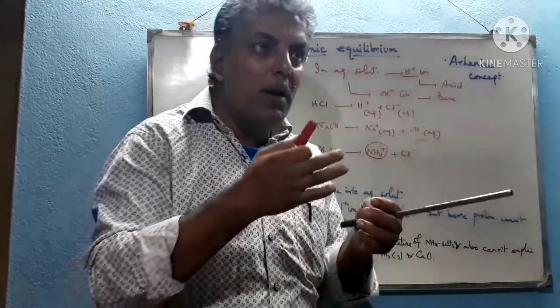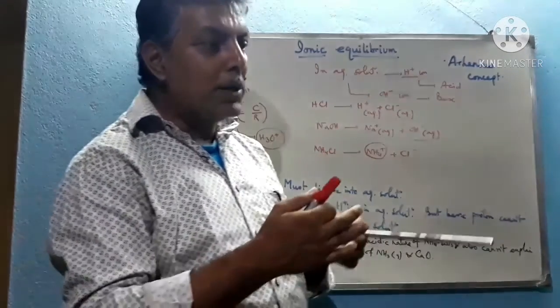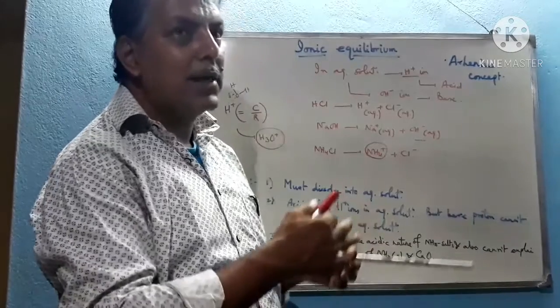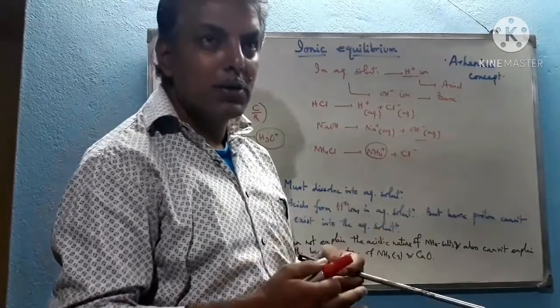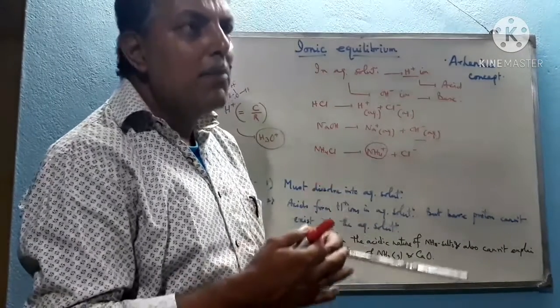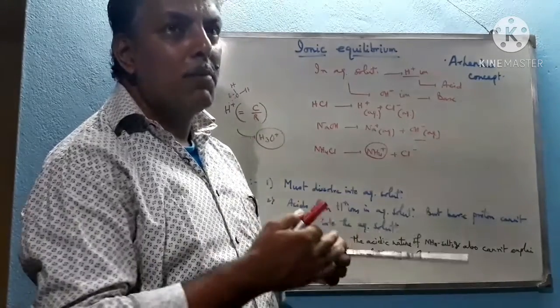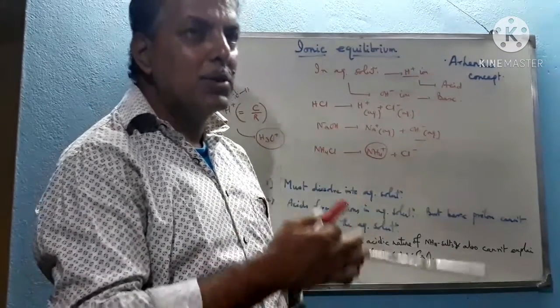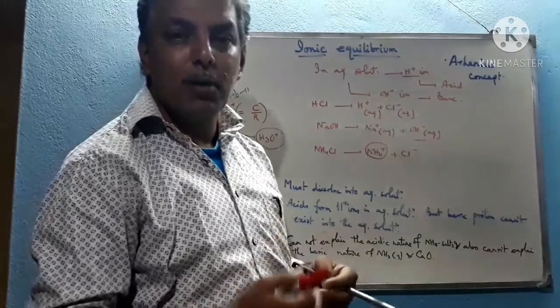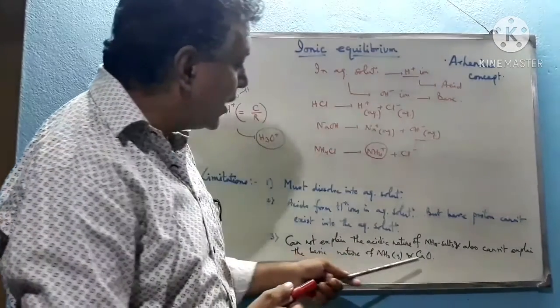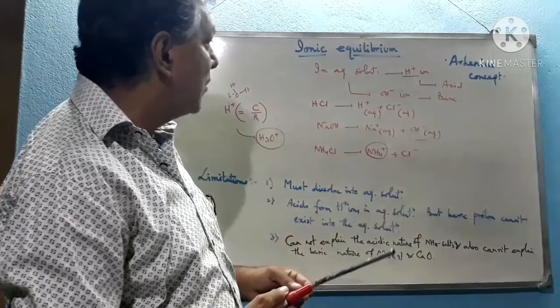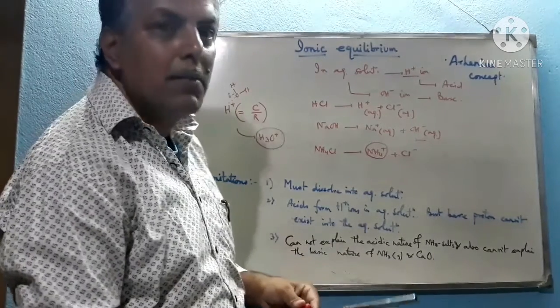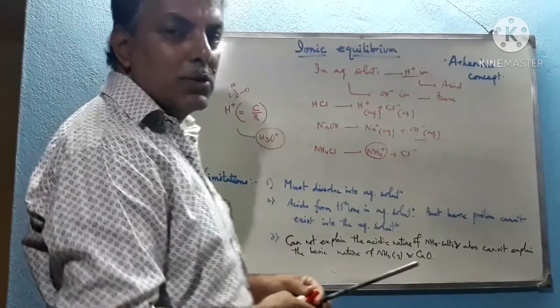Again, calcium oxide remains insoluble in water. A very few molecules of calcium oxide get dissolved into the water to form calcium hydroxide. So it is a very weak base, or the basic property of this compound cannot be explained, because both calcium oxide as well as calcium hydroxide remain insoluble in water, and that's why we cannot explain the basic property of calcium oxide. So these are the limitations of the Arrhenius concept.